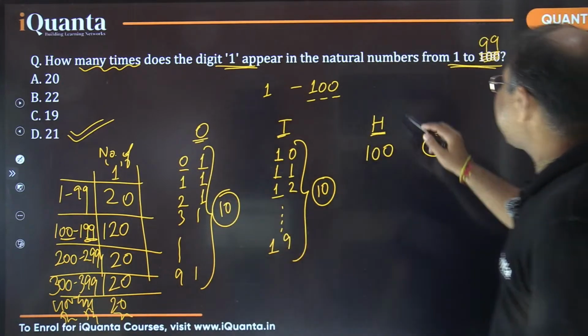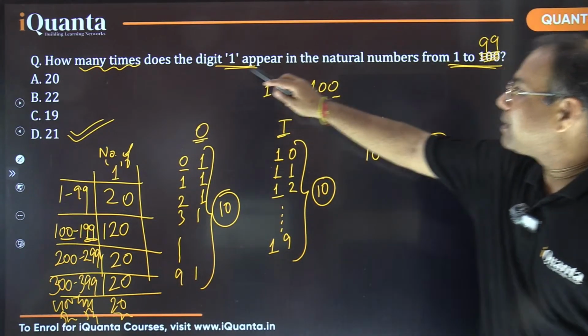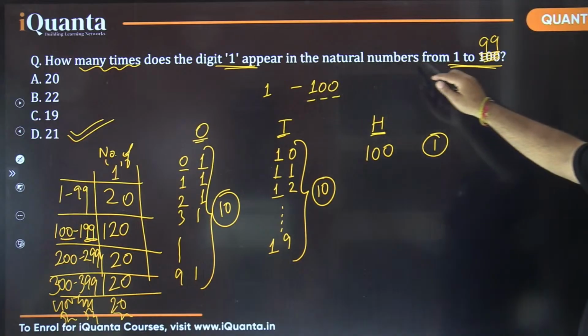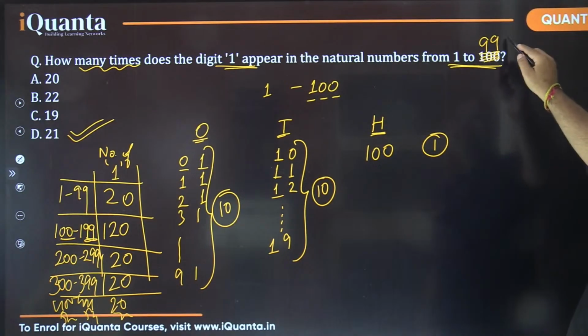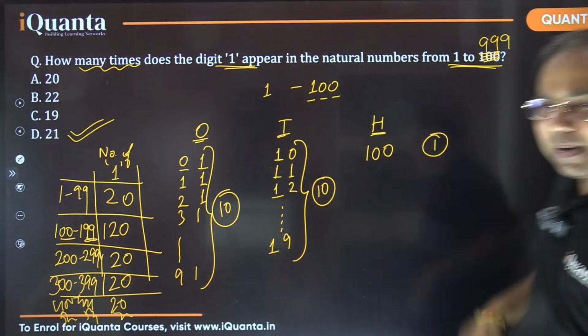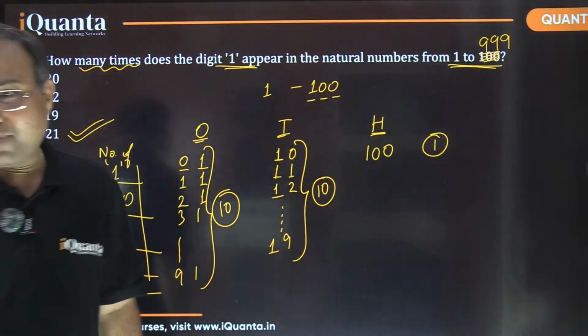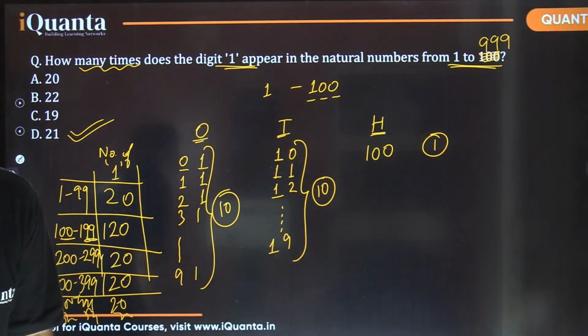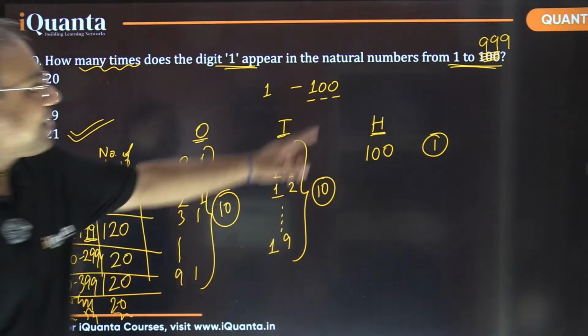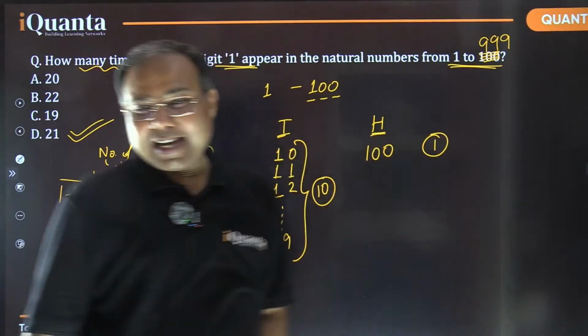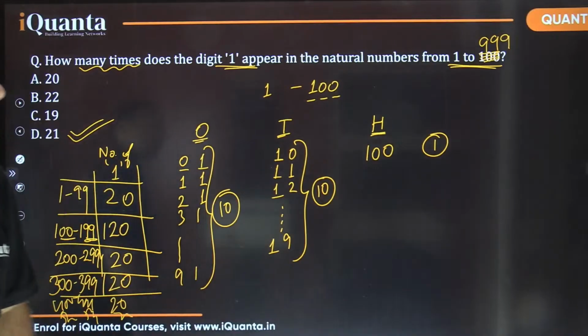Now, if I ask you, how many times does the digit 1 appear in the natural numbers from 1 to 999? Please answer it fast. One to 999. Answer it now. Fast, please.